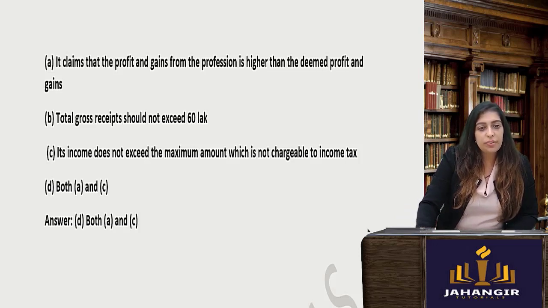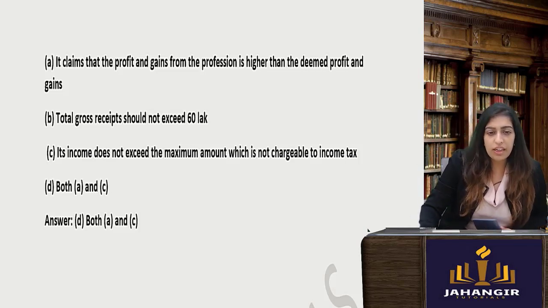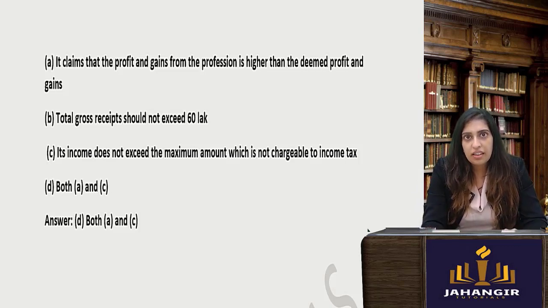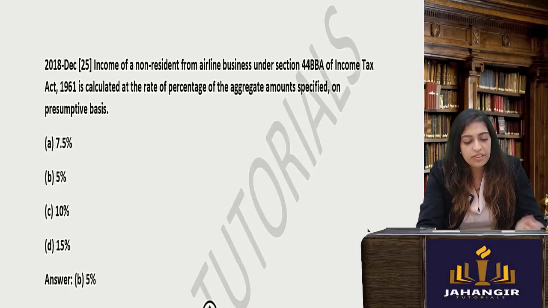And the next one is its income does not exceed the maximum amount. Obviously, if the income exceeds the maximum limit subject to tax, then anyway it will have to pay the taxes. Sorry, it will not have to pay the taxes. So basically, it is saying that if the income does not exceed the maximum amount which is not chargeable to income tax, then in that case I will take the presumptive business.